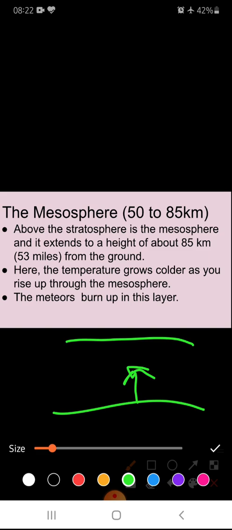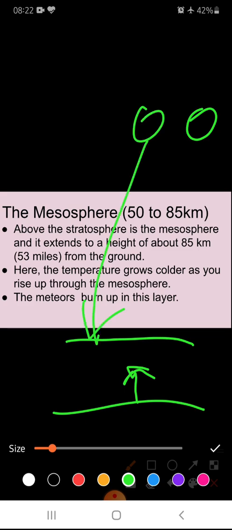The meteors burn up in this level. Meteors are celestial bodies that break down in the universe, and they fall down towards the earth. We say shooting stars, and they all burn up in the mesosphere only.